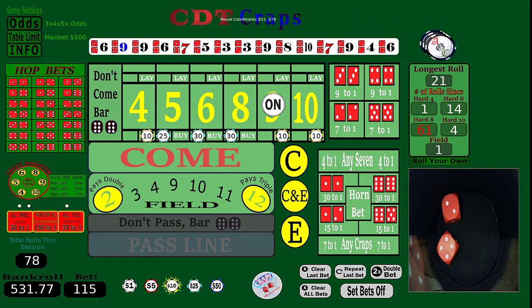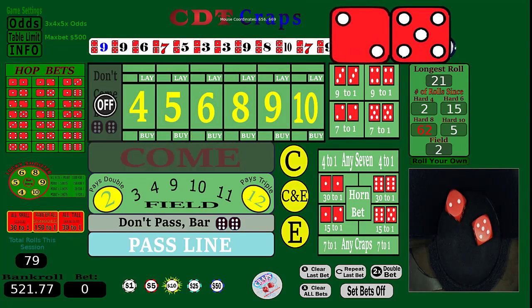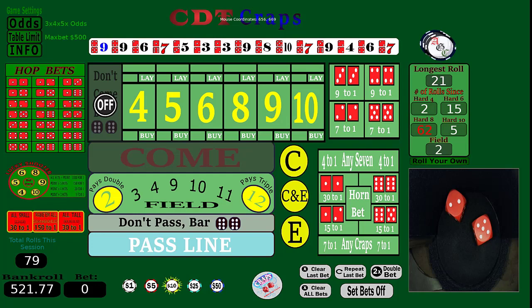It's kind of a bad way to say it. It's saving you money because you're not playing. And a 7 out. Okay. So that was a short one. Repeat last bet. Set bets on.